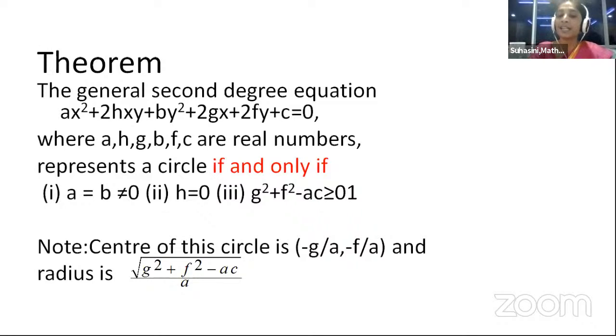And the third condition is g square plus f square minus c is greater than or equal to 0. Sorry, it is wrongly printed as 0, 1 in the PPT.